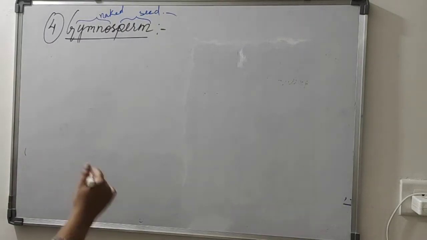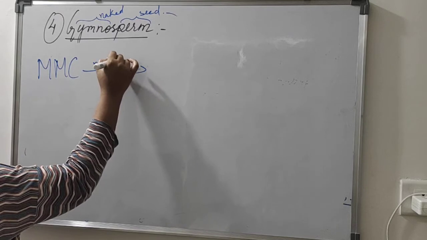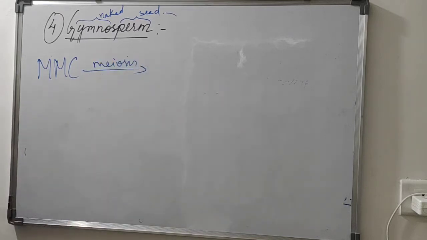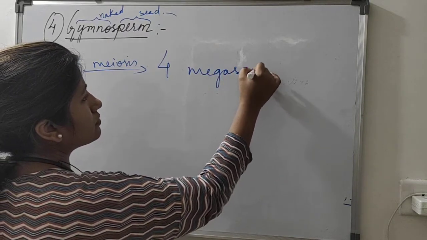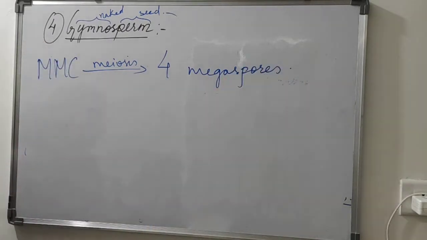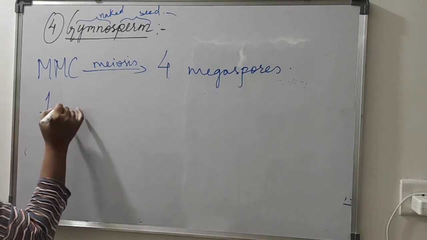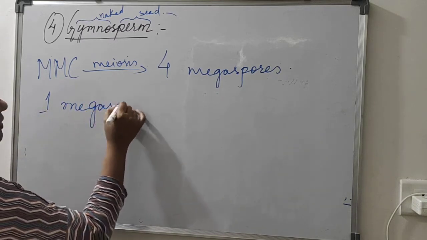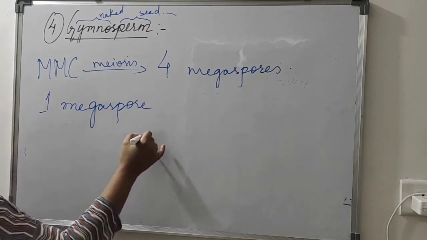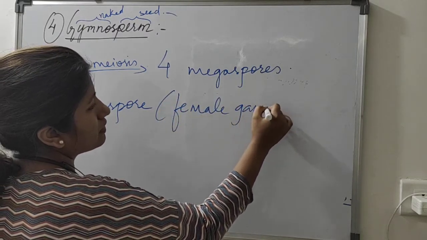Now what happens here? The megaspore mother cell will go through meiosis division and will form 4 megaspores. Out of which 3 will degenerate and 1 functional megaspore will remain, and that functional megaspore is known as the female gametophyte.